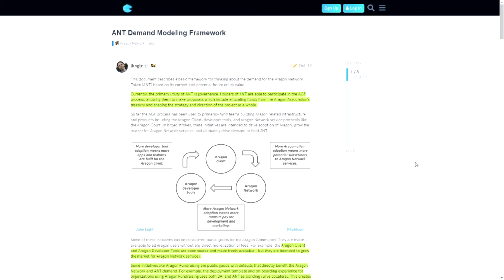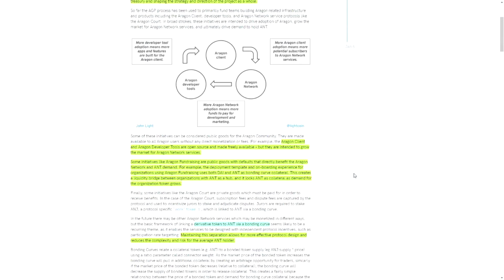On the other hand, you have tools like the Aragon fundraising. In this case, you still don't need the Aragon token as a utility token, but you do have to lock up the tokens in order to do your fundraising. So this means the more tokens that are being locked up, the less supply there is of this token. And if there is more demand, less supply, of course, the price will go up.